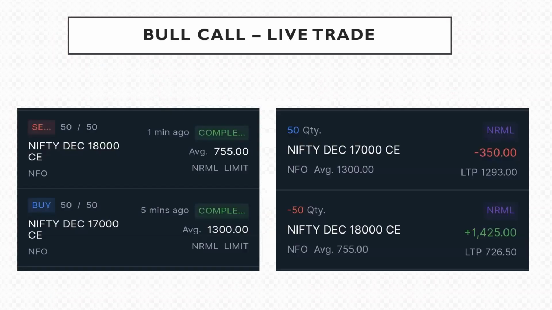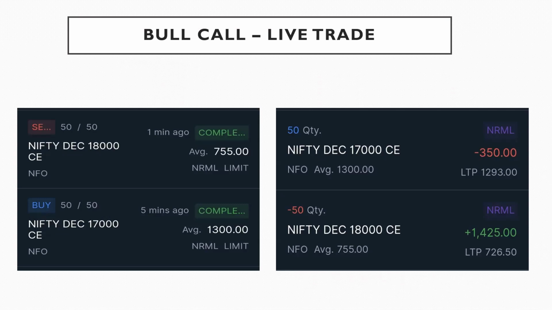So this is a bull call live trade I have taken. I bought the 17,000 call and sold the immediate next 1,000 strike, 18,000, because this would reduce my significant loss. As of today, closing 22nd April 2022, it is already showing almost 1,000 rupees profit. That's okay, just a short-term profit and loss MTM, we don't care. I'll show you this and a live one.